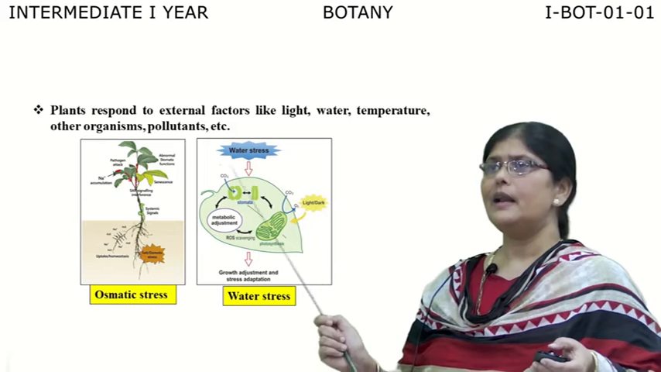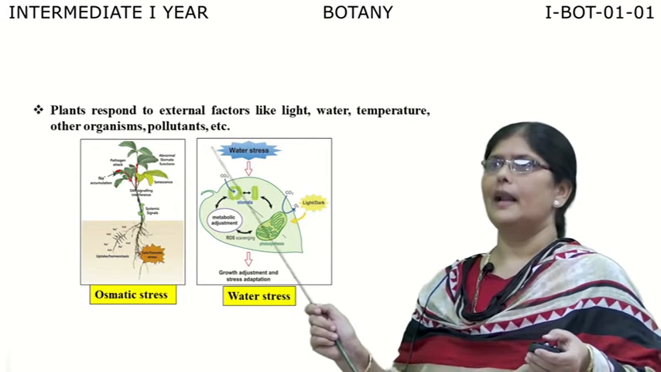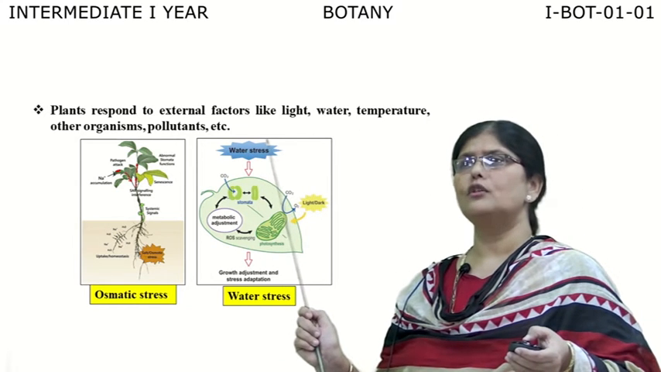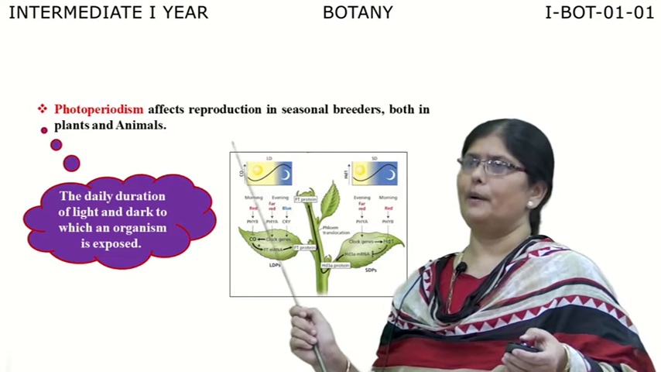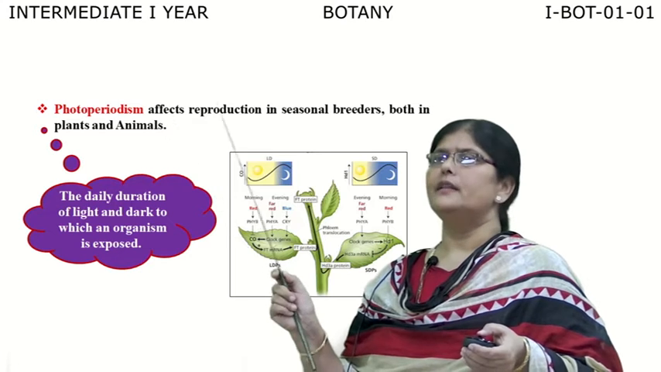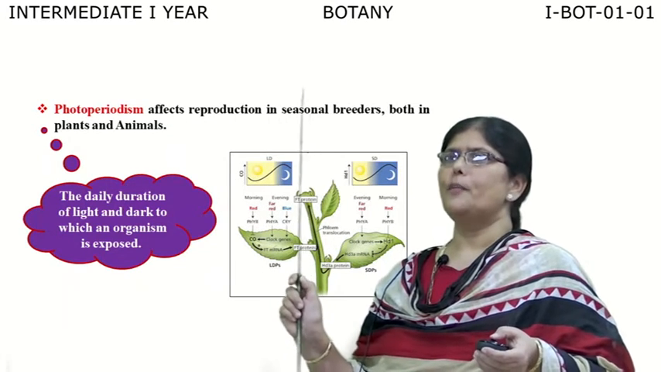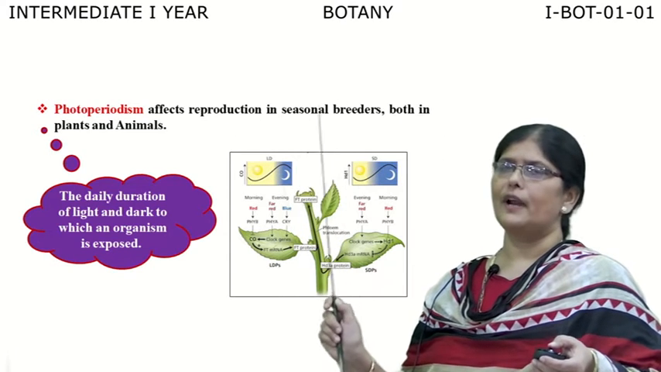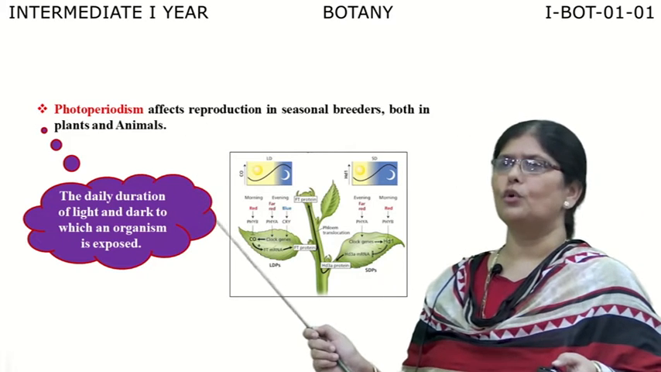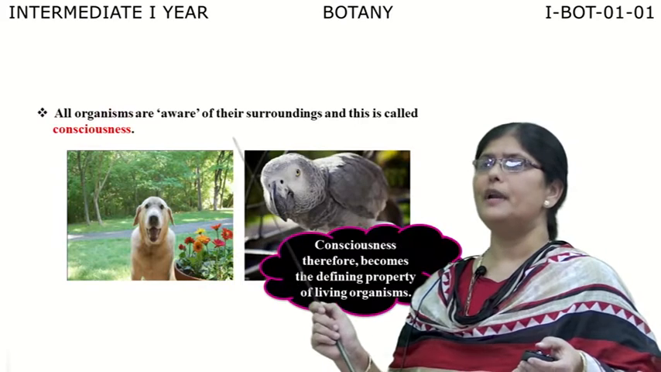Similarly, like human beings, plants also respond to different external factors like light, water, temperature, other organisms and pollutants. So they also show the ability to sense the environment. For example, in plants, we find a phenomenon called photoperiodism. This will affect the reproduction in seasonal breeders. Photoperiodism is nothing but the daily duration of light and dark to which the organism is exposed. Based upon it, the plants will show flowering, or the reproductive cycles depend upon the photoperiodism. So this is nothing but the ability to sense the environment.